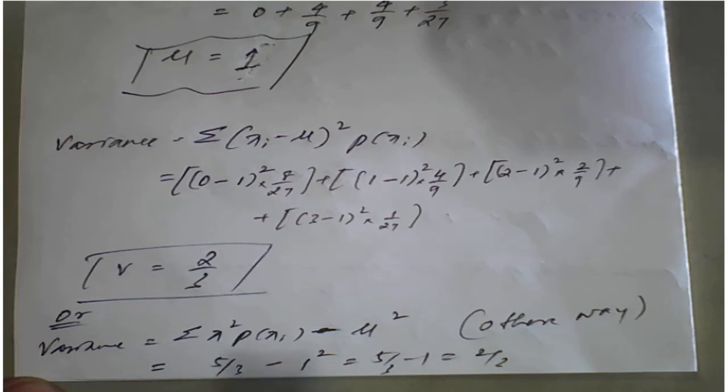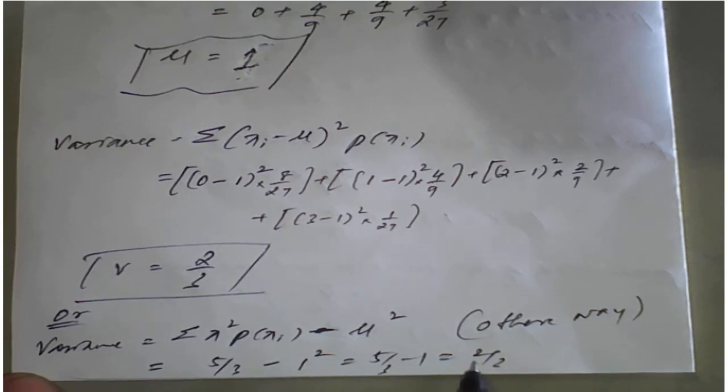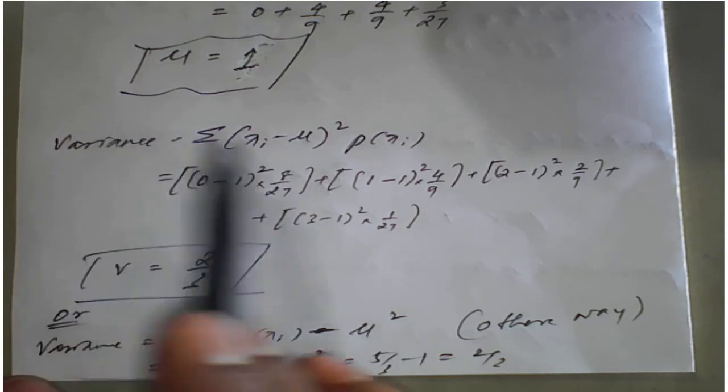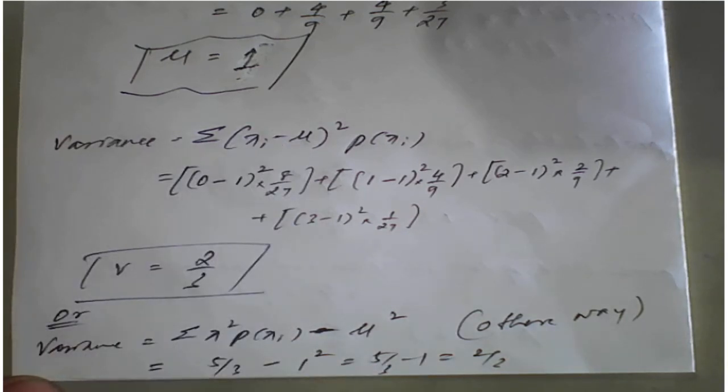Then you subtract mu square only one time, applying the value of mu here, and you will get the answer 2 by 3. You can use either one. So with the help of this problem we have seen the mean and variance of the given problem.